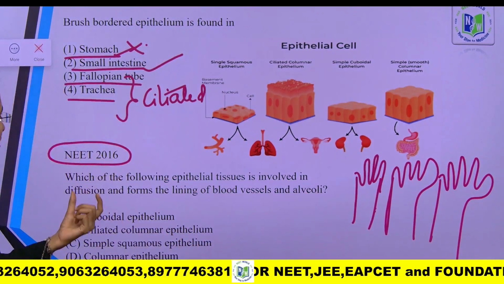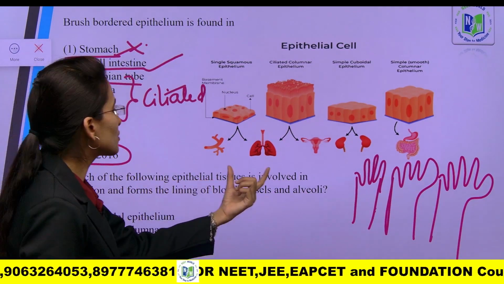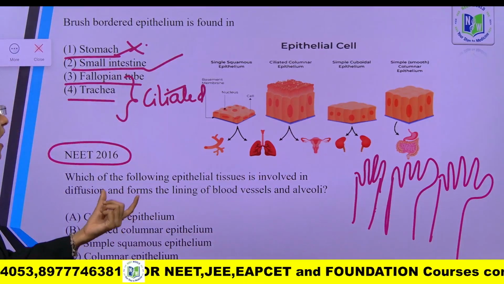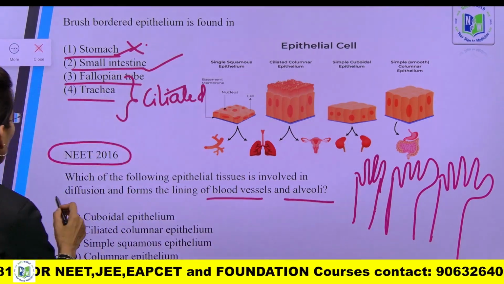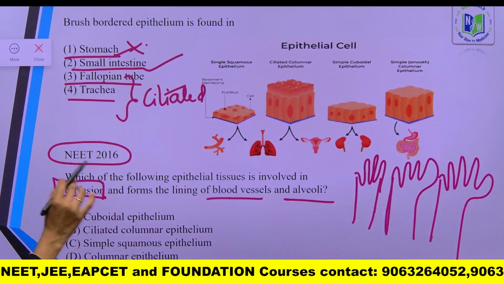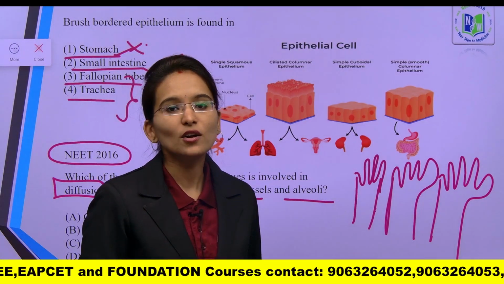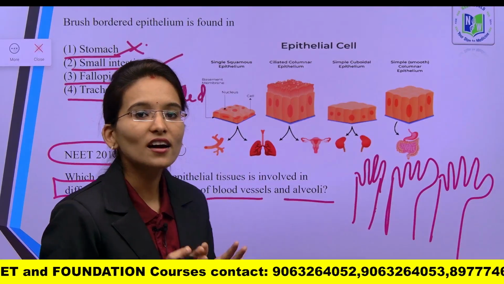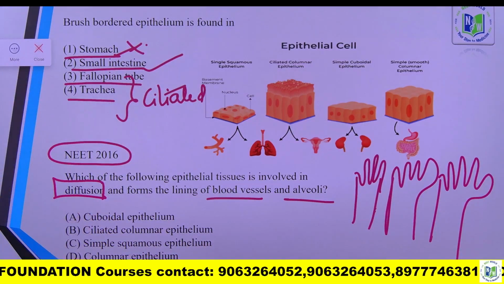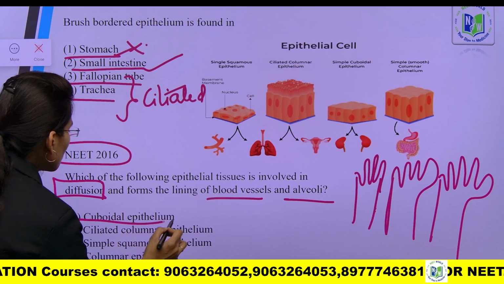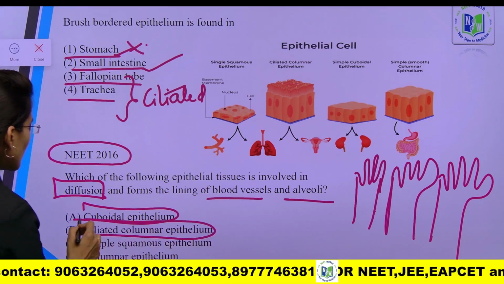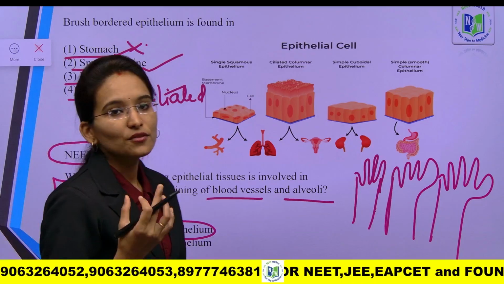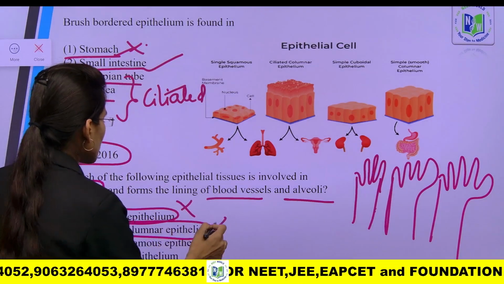Which of the following epithelial tissues is involved in diffusion and forms the lining of blood vessels and alveoli? In the diffusion process, which type of tissue is involved? So here are the given options. Cuboidal epithelium, this is wrong. Ciliated epithelium, this we can find inside the trachea and fallopian tubes. So the first two options are wrong.